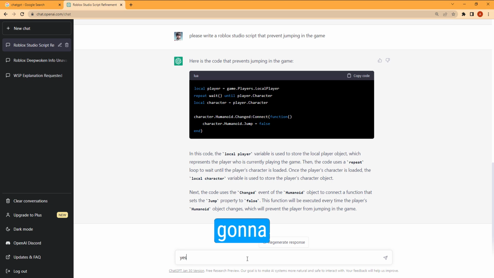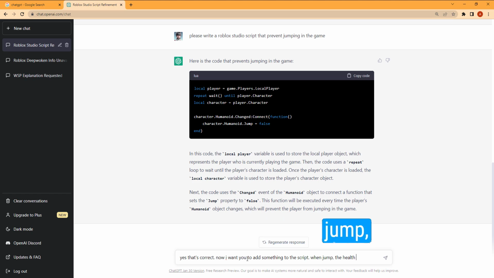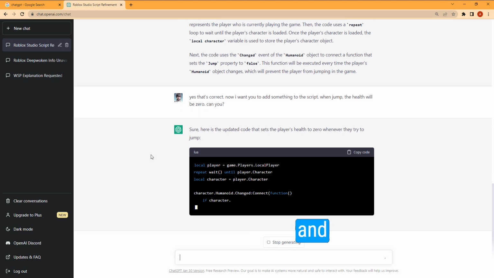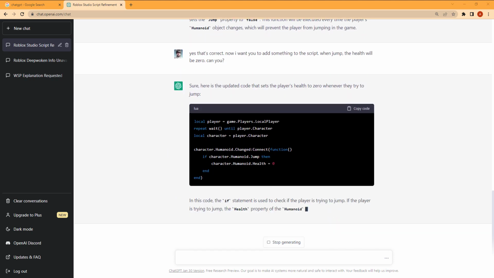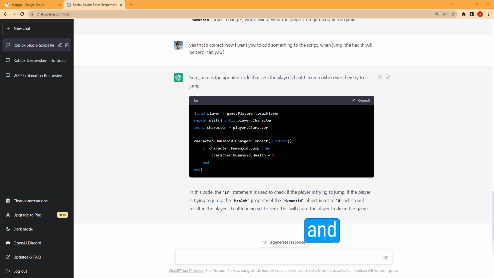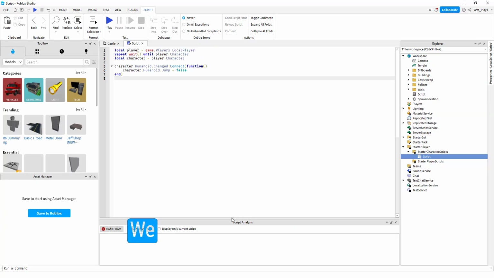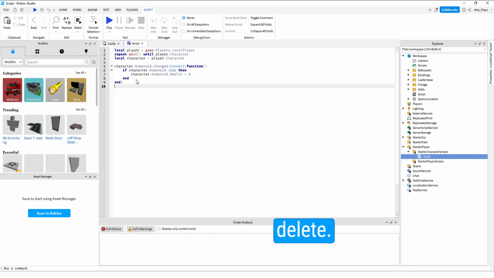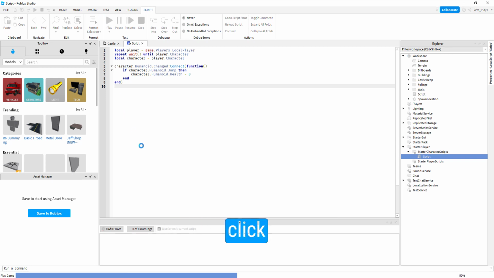But now I'm gonna ask him to give me a code. When I jump, I die. So I'm gonna tell AI, when I jump, it puts me health 0 and die. So our code is ready, and we will do the same thing. We copy the code, then we go to Studio, we delete every code and paste it, and let's see if it works. Play, we click play.